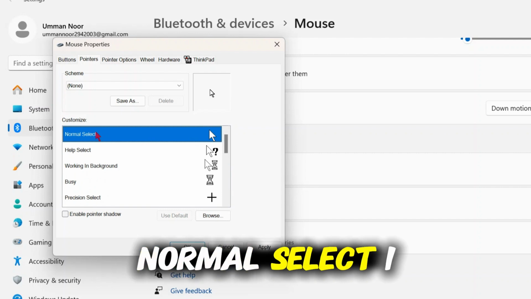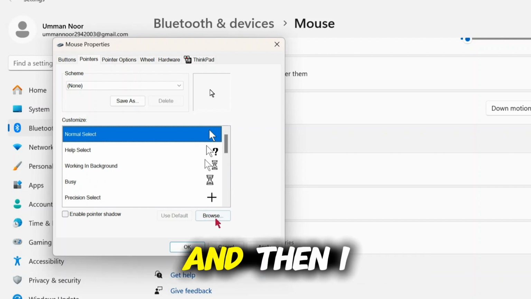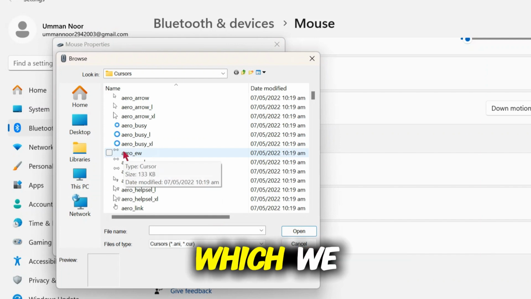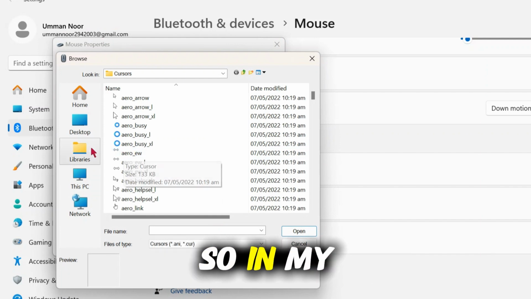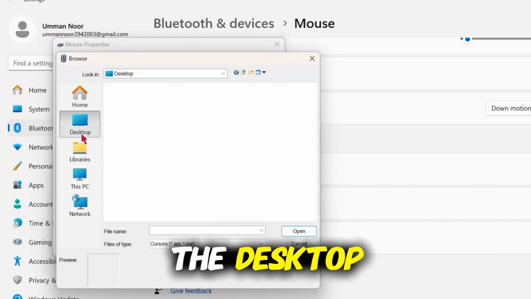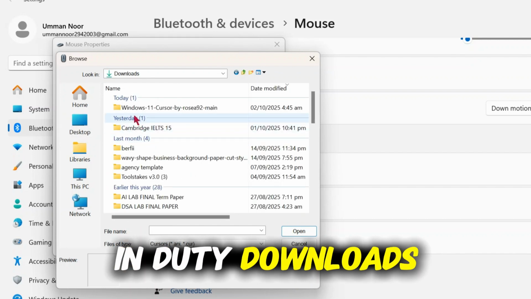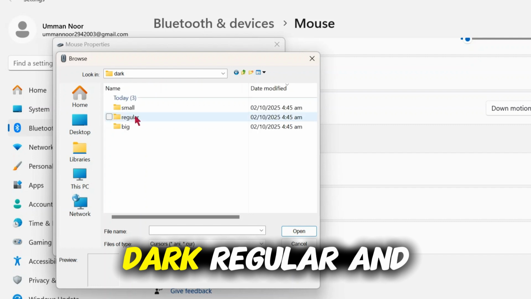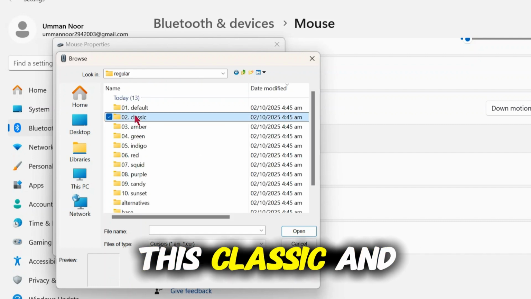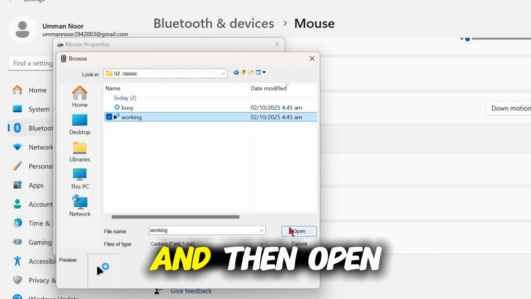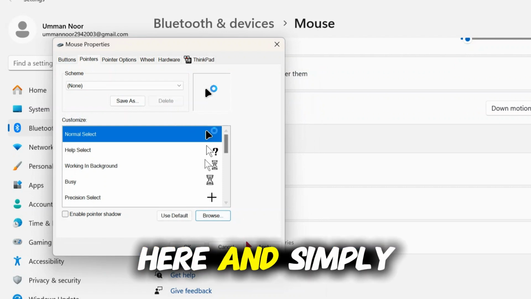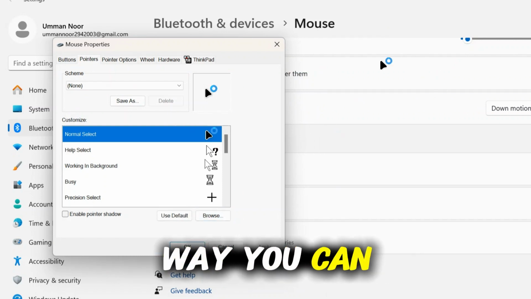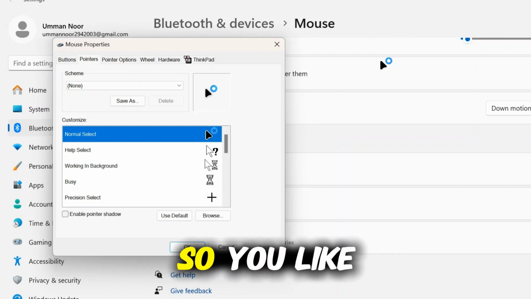In the normal select I choose this one, and then I choose browse, and I go to the cursor which I want to add here. In my case it is on the desktop, in downloads, Windows 11 cursor. I choose the dark, regular, and this classic one, and then open. Now it's added here, and I simply click on apply. Now it's applied. So in that way you can add the custom cursor.